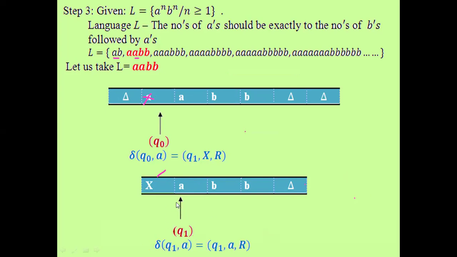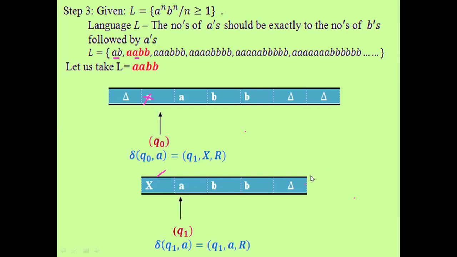Again you come here to the next A and move right past it. So what do you get here? Q1 comma A goes to q1 comma A, R, so it stays as it is, we don't change anything.